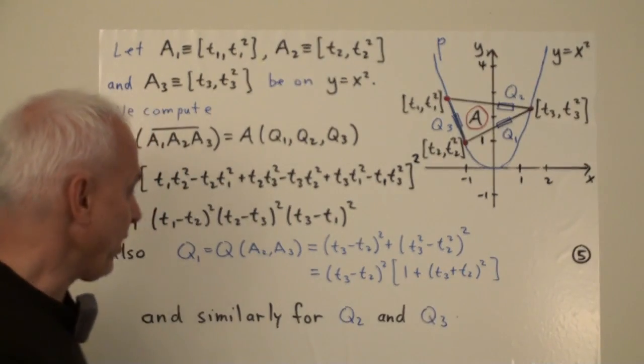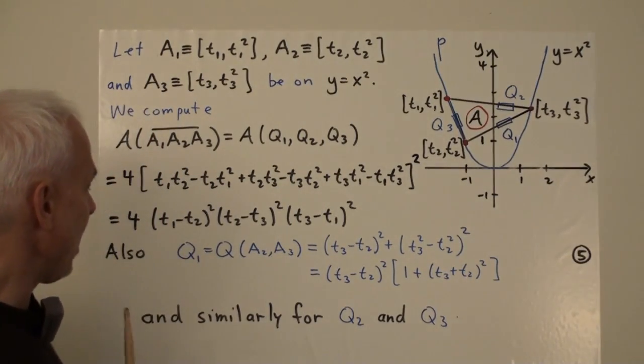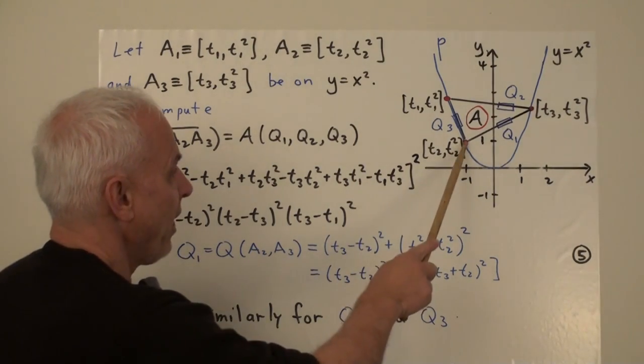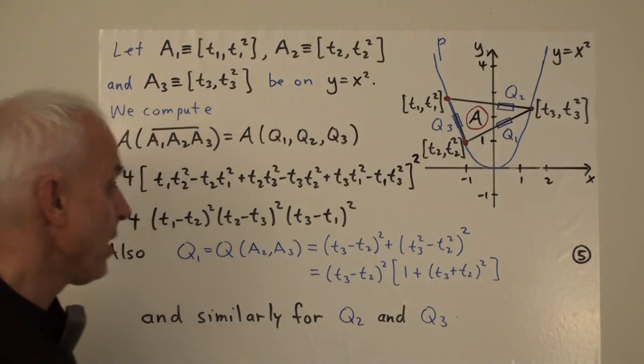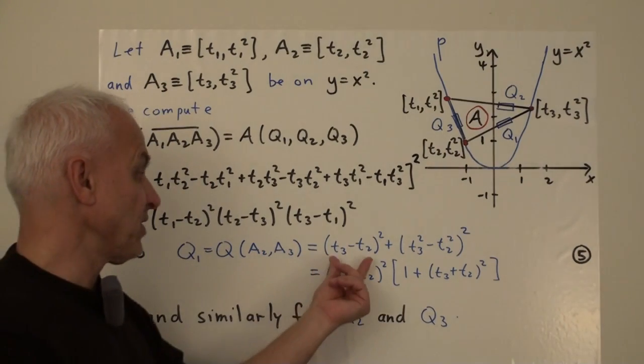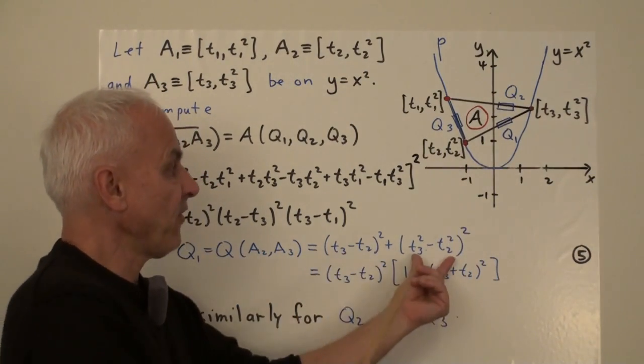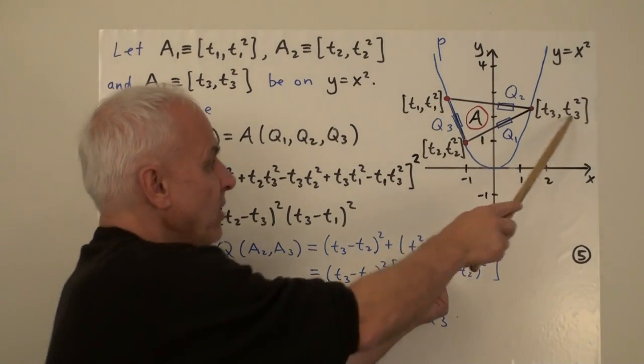And what about the denominator? Well, that's the product of these q's. So let's calculate q1, the quadrance between, say, A2 and A3. Well, that's pretty simple. It's just the difference in the x coordinates squared plus the difference in the y coordinates squared.